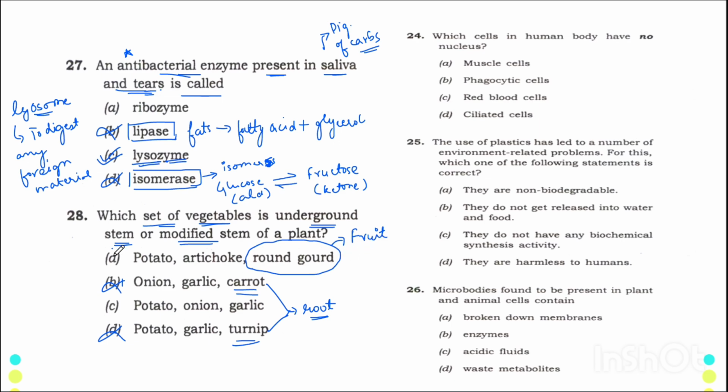That's why this option, because one option is fruit, this entire option gets eliminated, and the only option that we are left with is potato, onion, and garlic. अब इस क्वेश्चन से आपको क्या पता चला? अब कोई आपसे पूछेगा व्हाट इज द एग्जांपल ऑफ मॉडिफाइड स्टेम, यू विल से पोटैटो, अनियन एंड गार्लिक. दीज आर दी थ्री एग्जांपल्स.